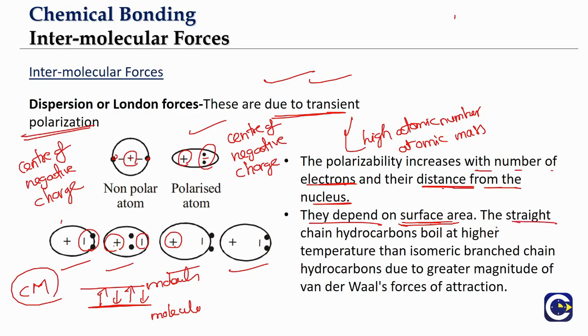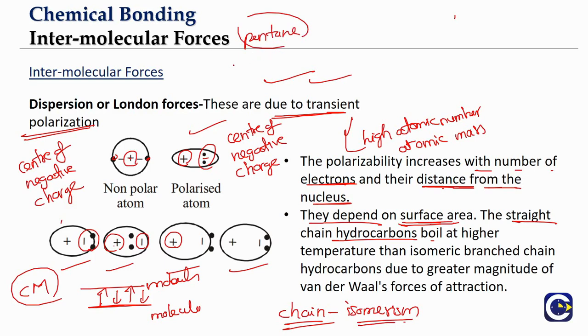If you have straight chain hydrocarbons, we'll have the concept of isomerism. That particular phenomenon is what we call chain isomerism. Like if you have pentane. Again we will discuss them when we go to organic chemistry, but here, just because we are talking about the applications of this, we will take a look at it again when we revise it in the hydrocarbons lecture video, and then you will be able to better understand that.